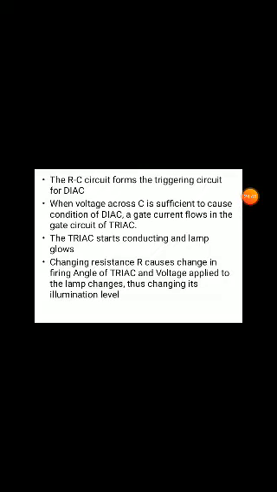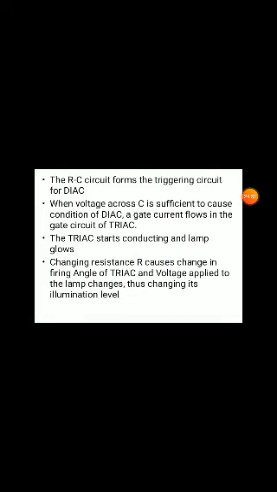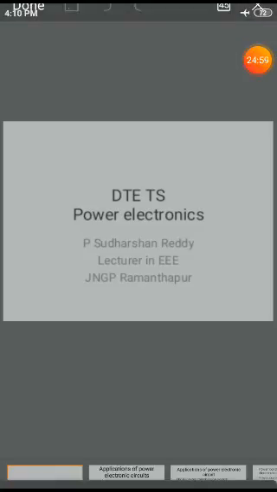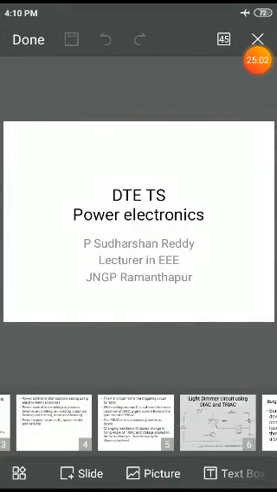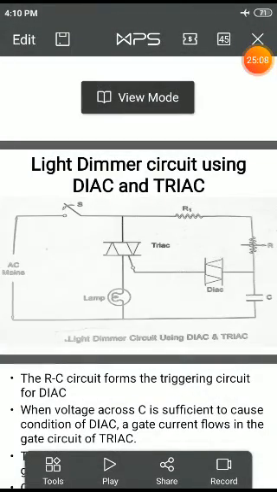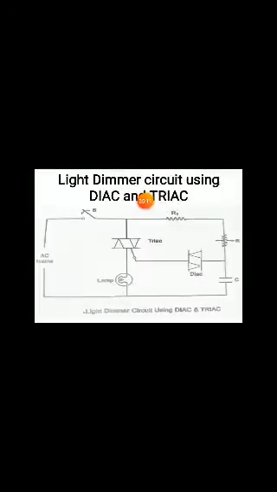These are the different converters generally we are using for the different applications. Here, light dimmer circuit. Generally, this is the light dimmer circuit using a diac.